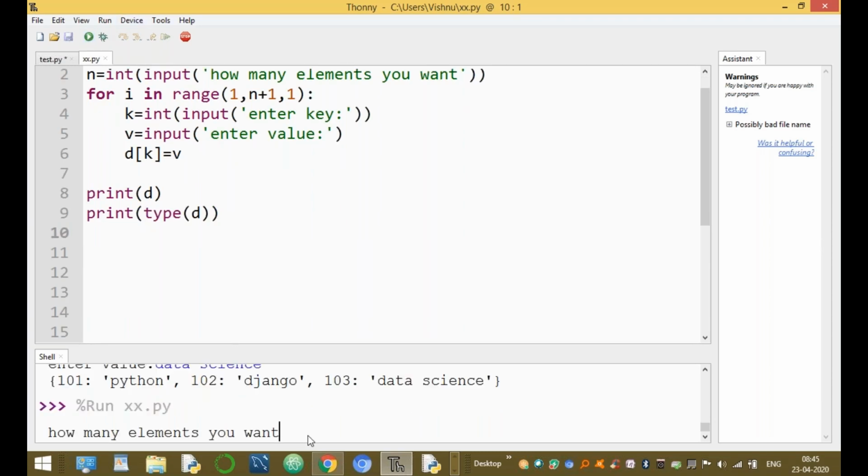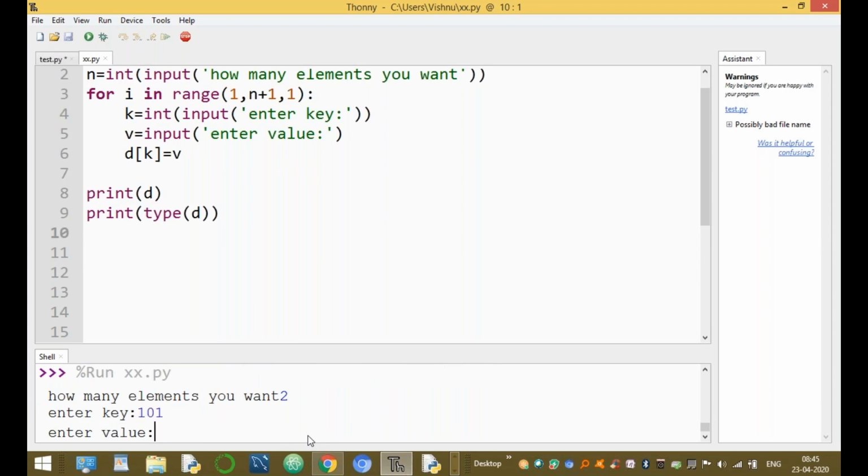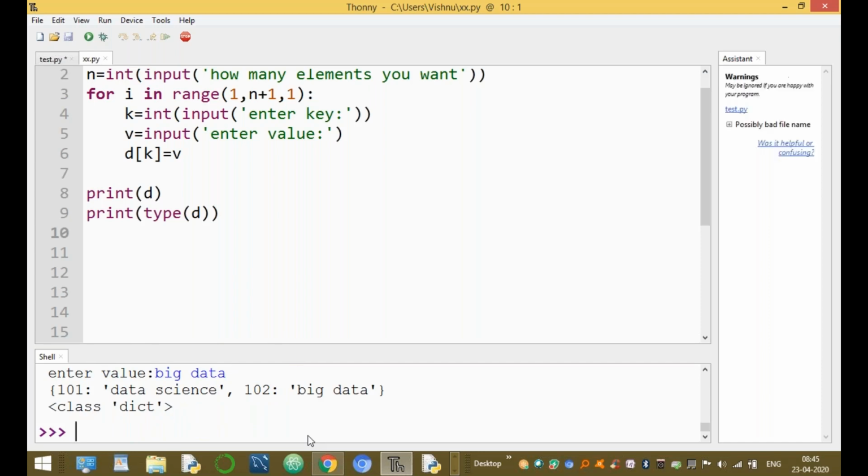How many elements do you want? I want only 2 elements. One element is 101 data science, and 102 is big data. So now we create a dictionary with 2 elements, and the data type is dict type. That means the dictionary data type. Okay, guys, up to here clear all of you? Right. Thanks for watching this video.